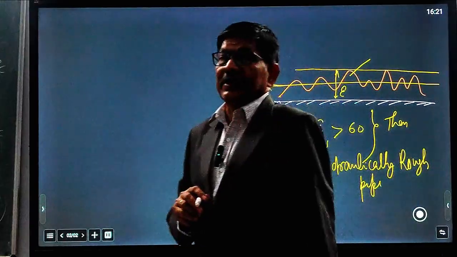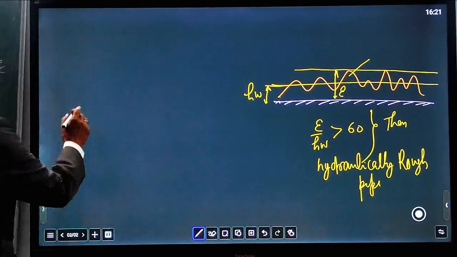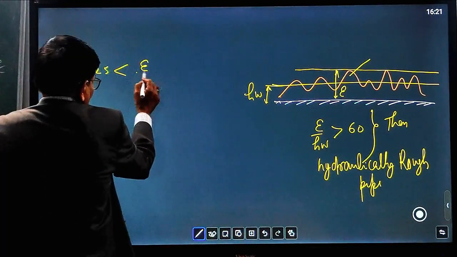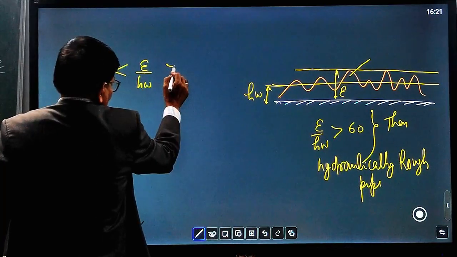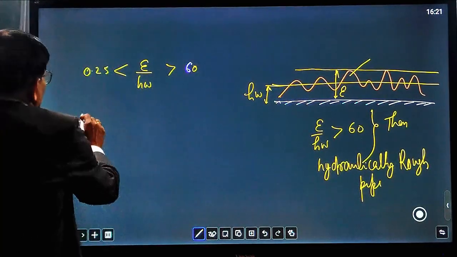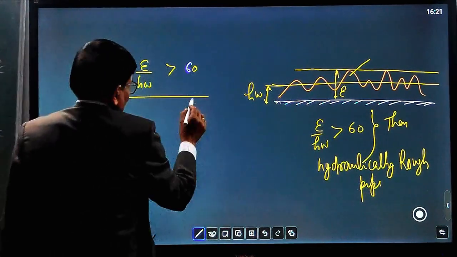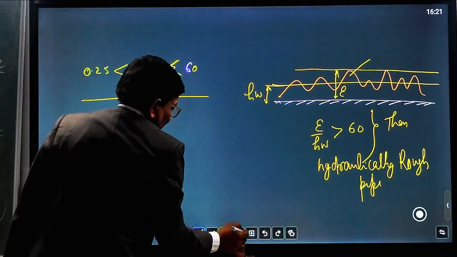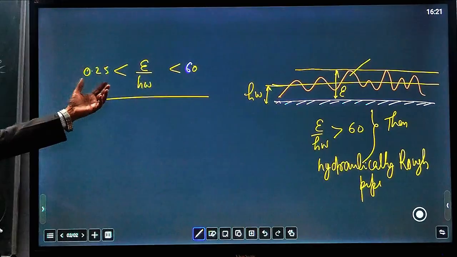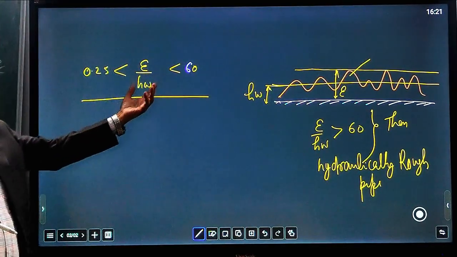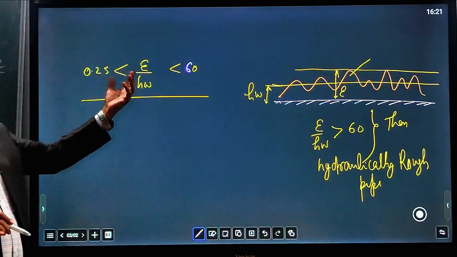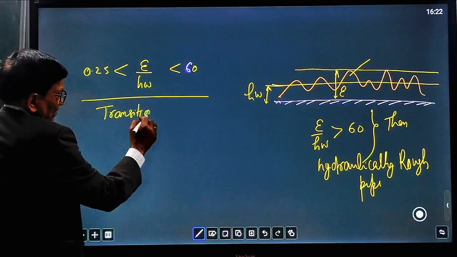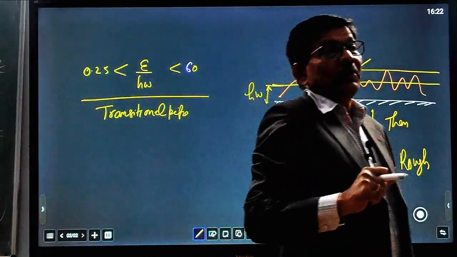Between these two conditions, there is also a transition. If the ratio epsilon upon HW is greater than 0.25 and less than 50, sorry, it should be less than, not greater than, then it is a transitional pipe, neither fully rough nor fully smooth.